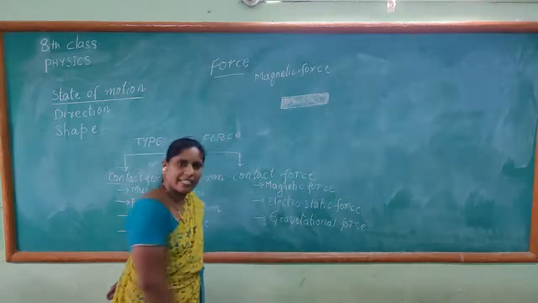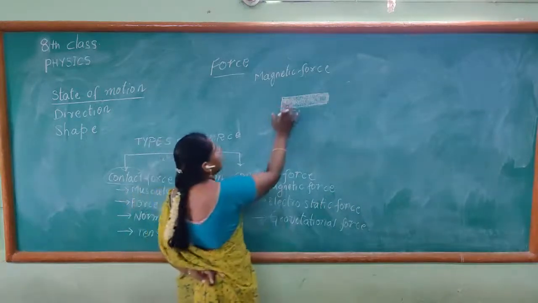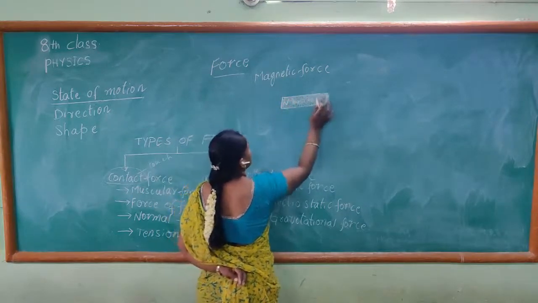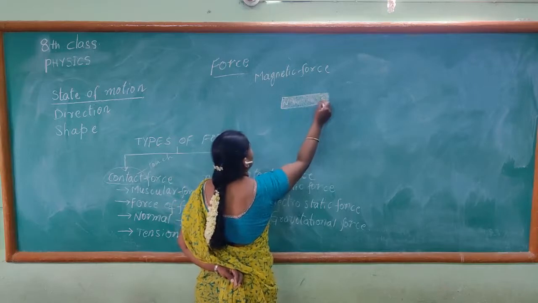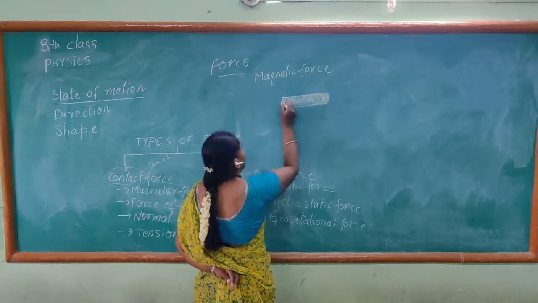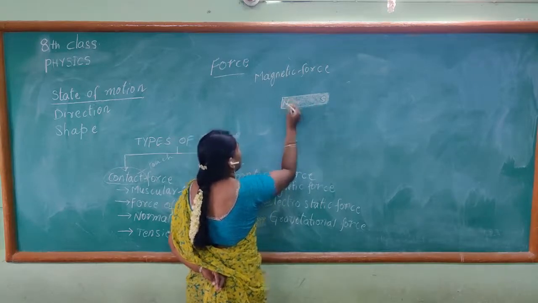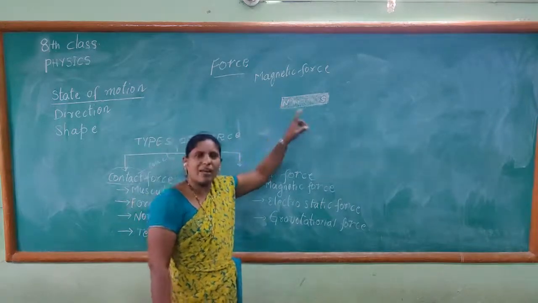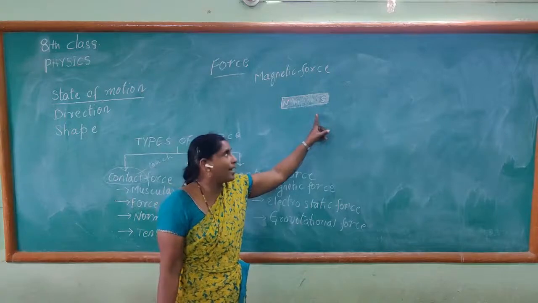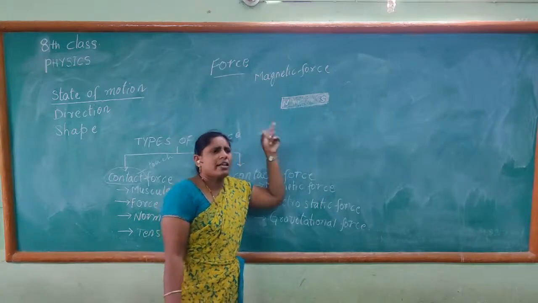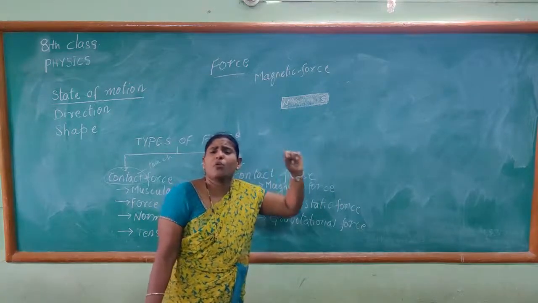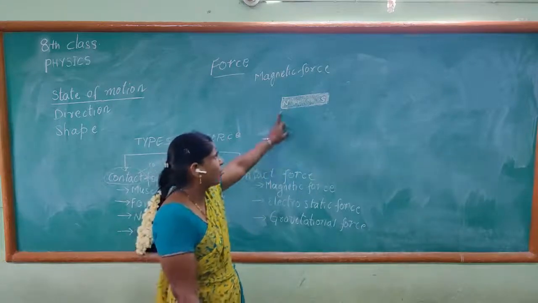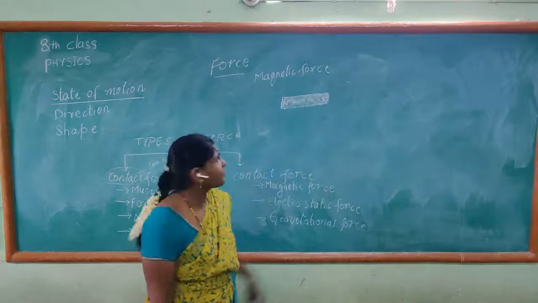Already we know that every magnet has one north pole and one south pole. Each and every magnet has a north pole and a south pole. So a magnet has two poles. A magnet does not exist as a unipole or single pole. It always exists with two poles, that is north pole and south pole.